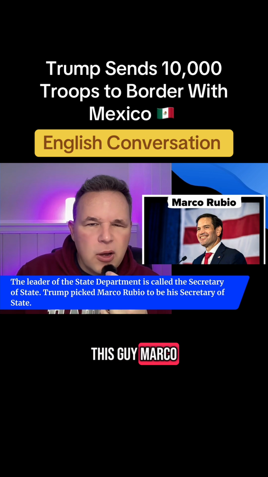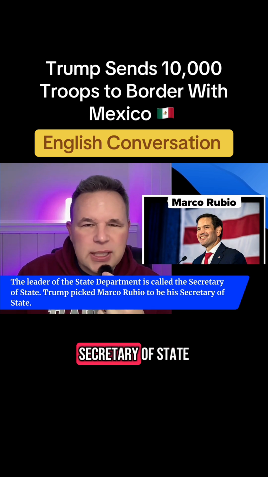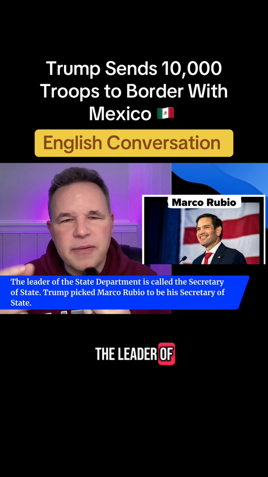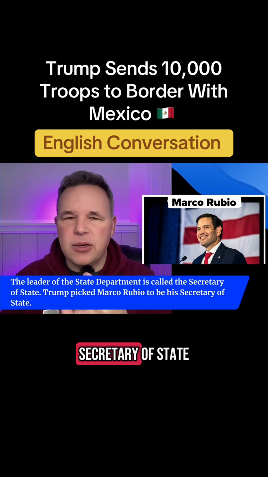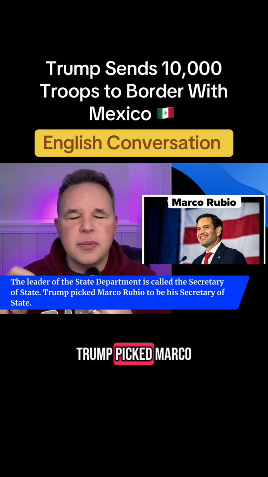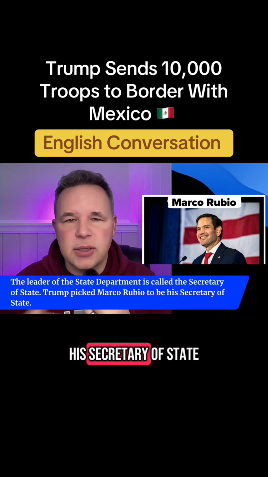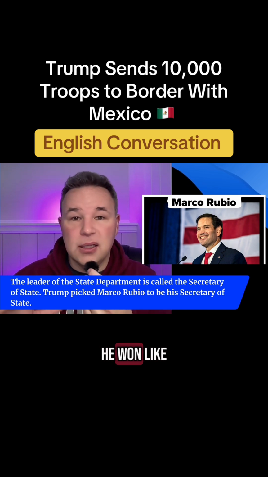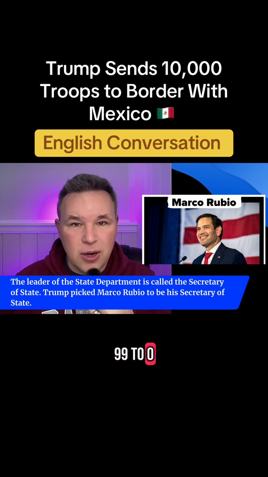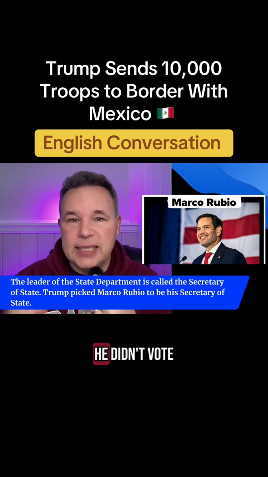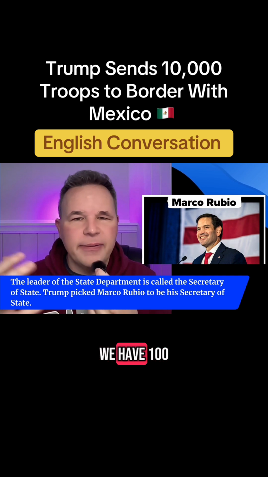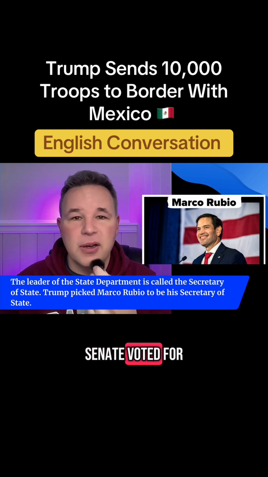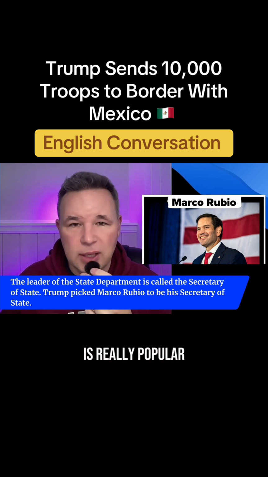This guy, Marco Rubio, is the new Secretary of State. That is the leader of the State Department. The leader of the State Department is called the Secretary of State. Trump picked Marco Rubio to be his Secretary of State. He just was confirmed by the Senate. He won like 99-0. He was a senator. He didn't vote for himself. We have 100 senators. So basically, everyone in the Senate voted for this guy, which means he is really popular.